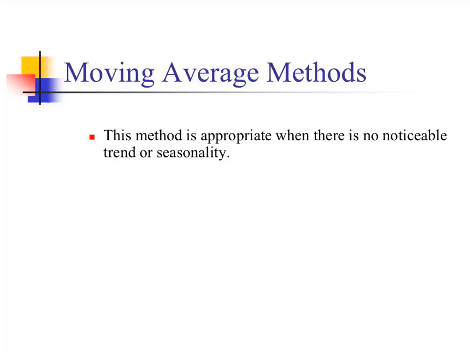Let's start with moving average methods. This method is appropriate when there is no noticeable trend or seasonality. So we are talking about stationary data, as I said before. In stationary data, the errors are random. Any observation today does not depend on yesterday or 2 days before.